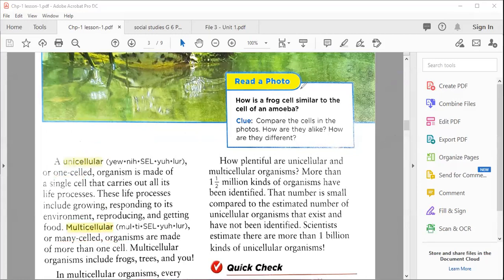Now, after learning and understanding all these, our topic today is about